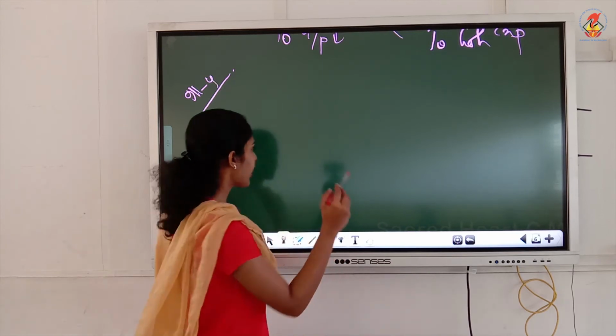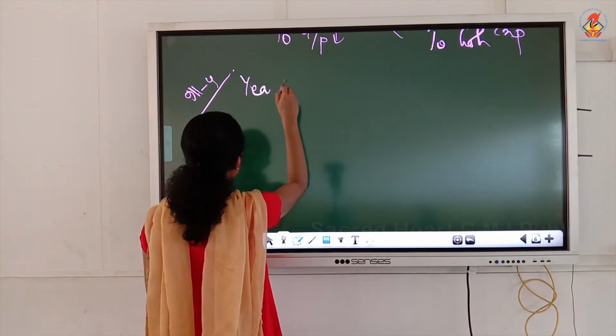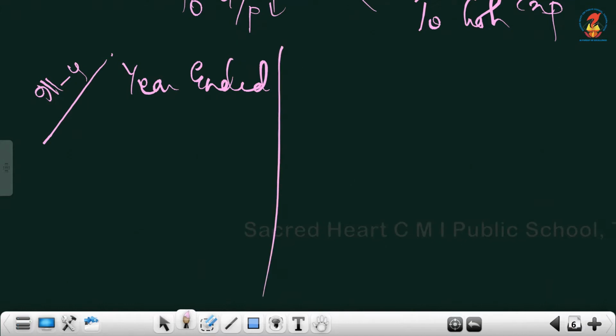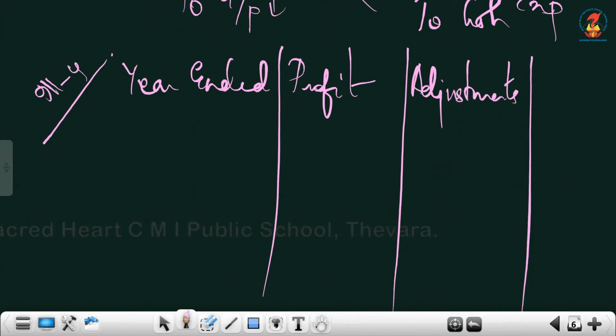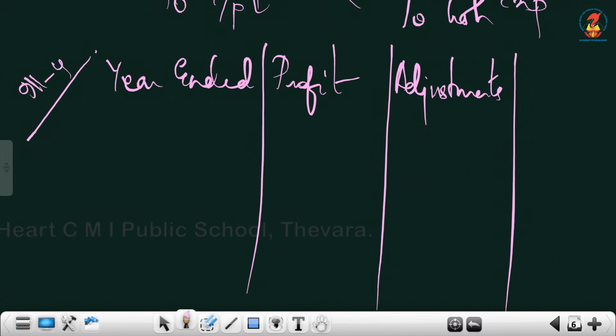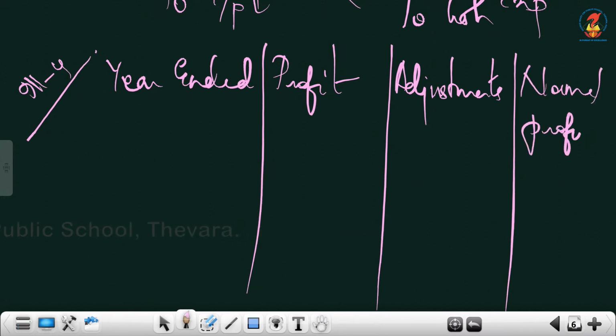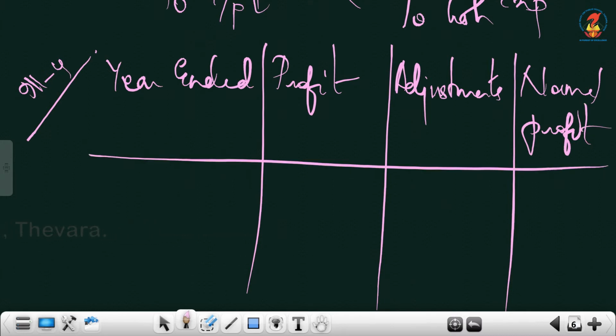So just write the question itself first, that is year ended and the profits given. Then the next two columns you have to add. One is adjustments, that is mentioned in the question. Then finally, when you do these adjustments with those profits, you will be getting the normal profits. So write the question now.